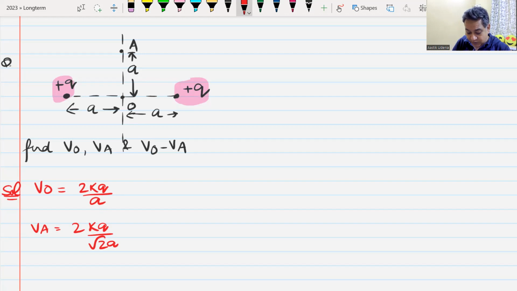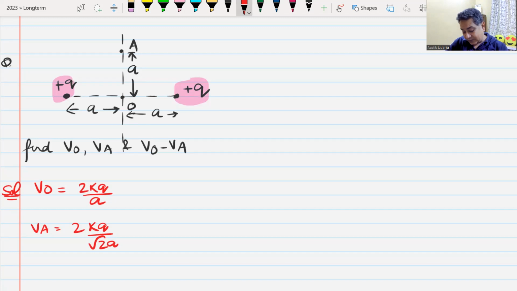If one charge was positive and the other was negative, then what would have been the answer? If one was plus Q and the other one was minus Q, then? Sir, potential at A and potential at O would be 0, sir. In fact, all the points on this perpendicular bisector will have the same potential, which is equal to 0. Yes or no? Yes, sir.